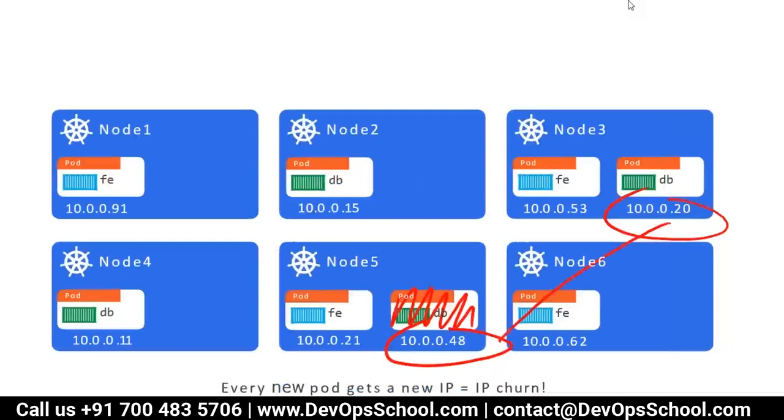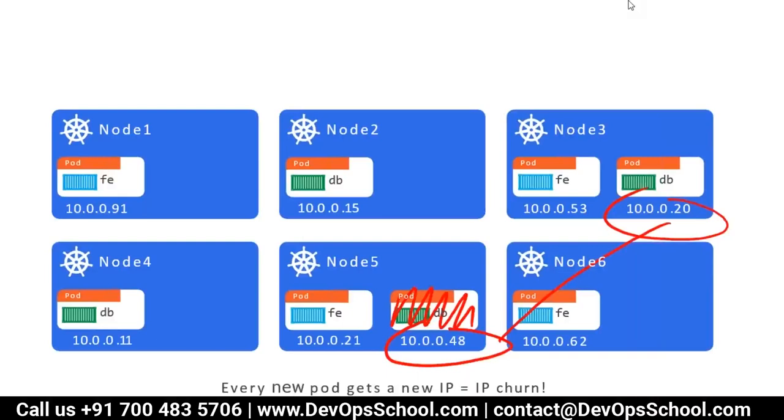In this image, you have 6 nodes. Node 1 to 6. Look at it very carefully. Each node has either 1 or 2 pods, and each pod has 1 container. Each pod has an IP address, and the containers are different.